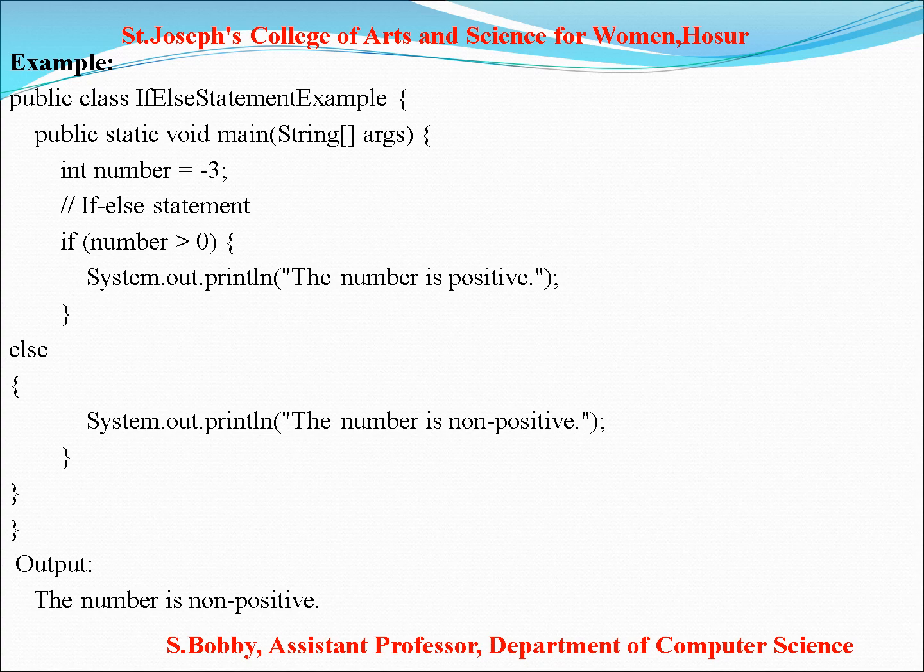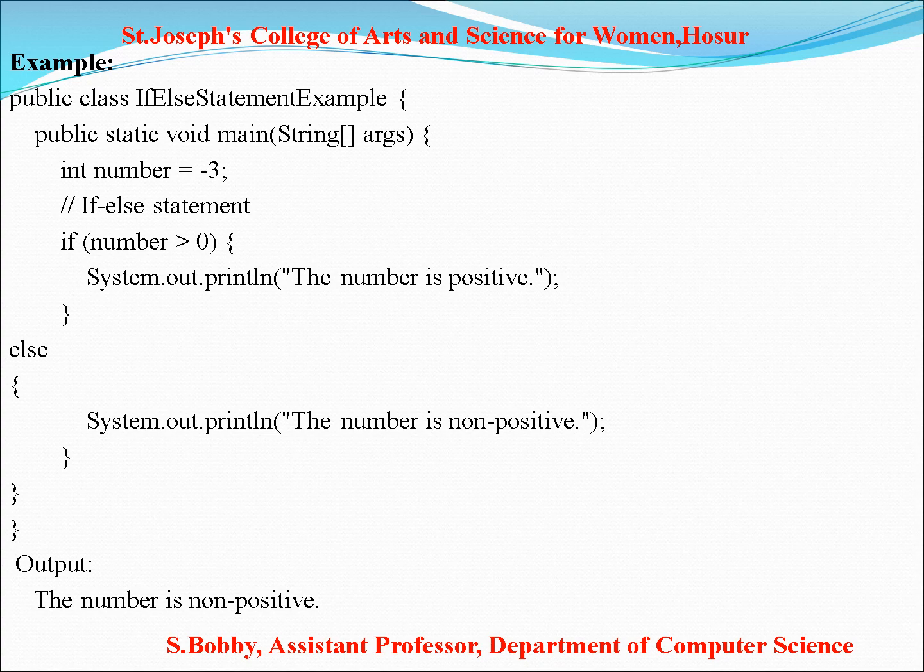See the program, the same program: public class IfElseStatementExample. This is the class name. Next line, the main method, public static void main, String arguments. Here we declare the variable number equal to -3. First check the simple if else statement. If number greater than 0, and the condition is true, this statement is executed: System.out.println, the number is positive.